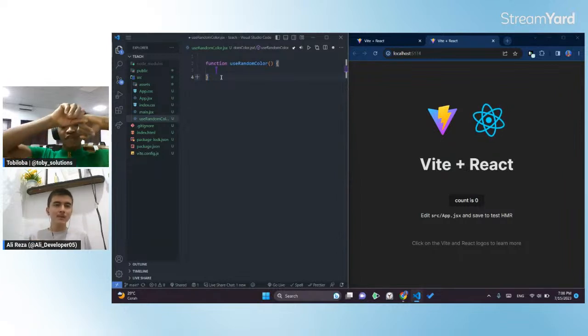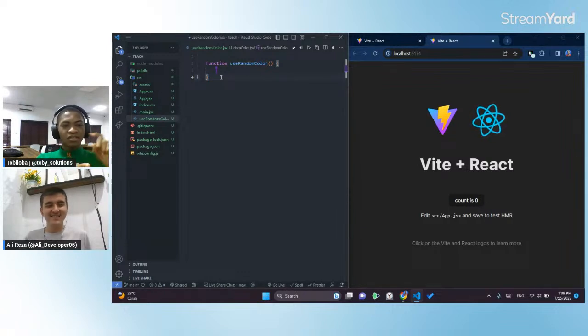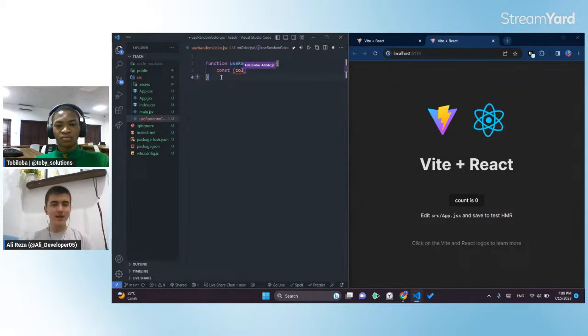The hook should have a color that will be passed down. If it's just changing color and we can't use that color, there's no use for this hook. So the usage of this hook is that it gives us a color that we can use, and a setter function that we can use to change the color we currently have. Everything is going to be done by this useRandomColor. I'm going to start with something very simple. I'm going to create a state, so my state is going to be color and setColor, using useState.